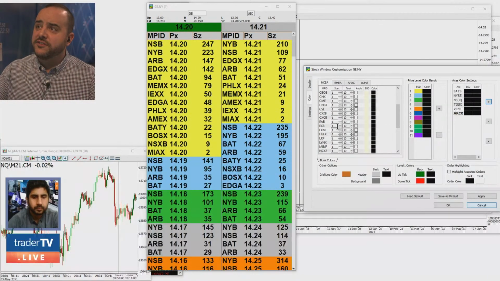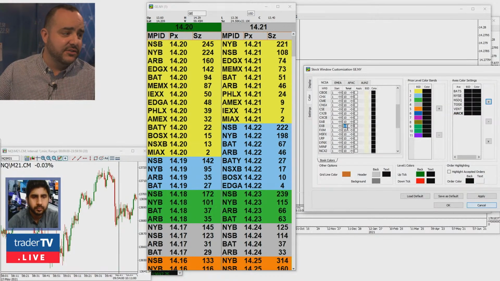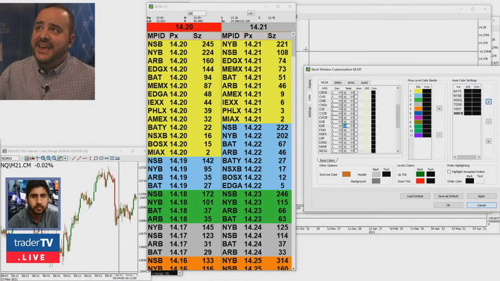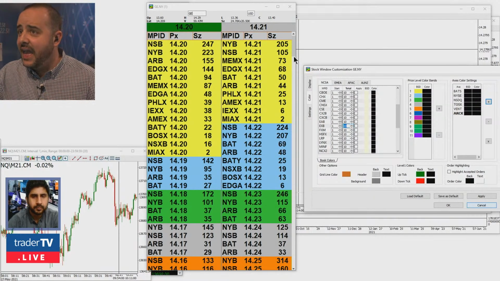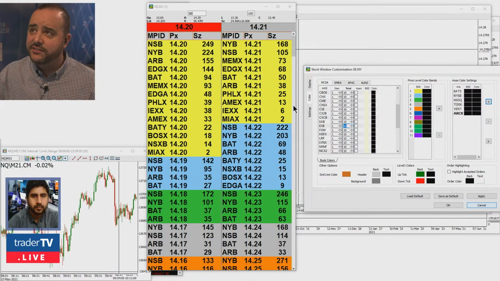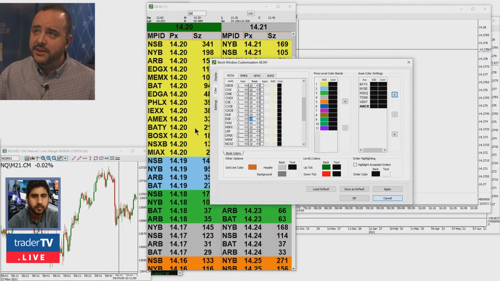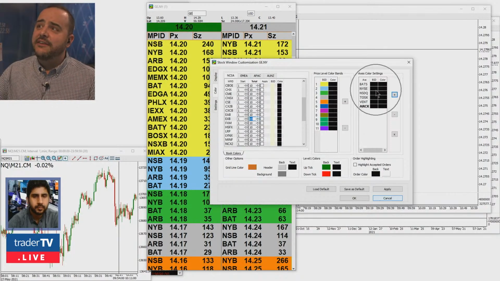You could say, first of all, you want the first level, and then how many depths of book do you want? So in this situation, you can simply select 10, and then if it's provided to you by EdgeX, you'll be able to see all 10 levels on the way down. These are just some little things that you can set up. That's very, very easy. Your level 1, your level 2 colors, all of that. And you can even set axes.